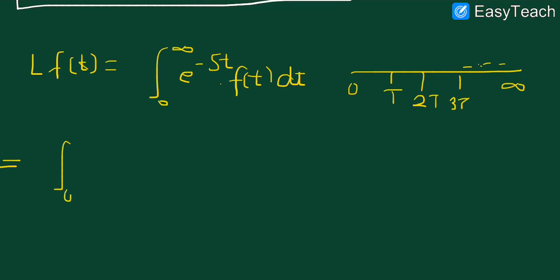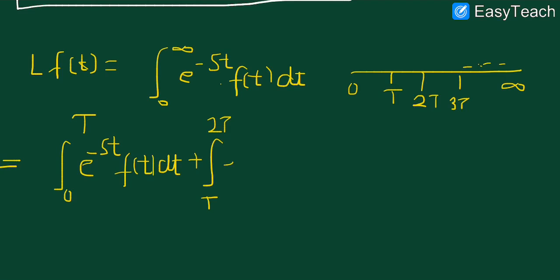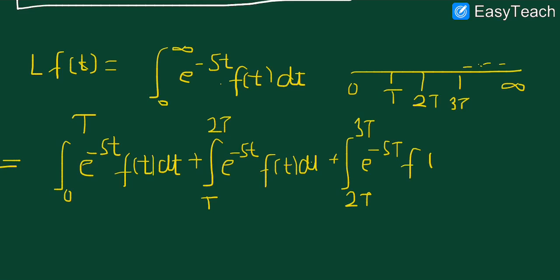So we can rewrite this expression as the integral from 0 to T of e to the power minus st f(t) dt, plus the integral from T to 2T of e to the power minus st f(t) dt, plus the integral from 2T to 3T of e to the power minus st f(t) dt, and so on.